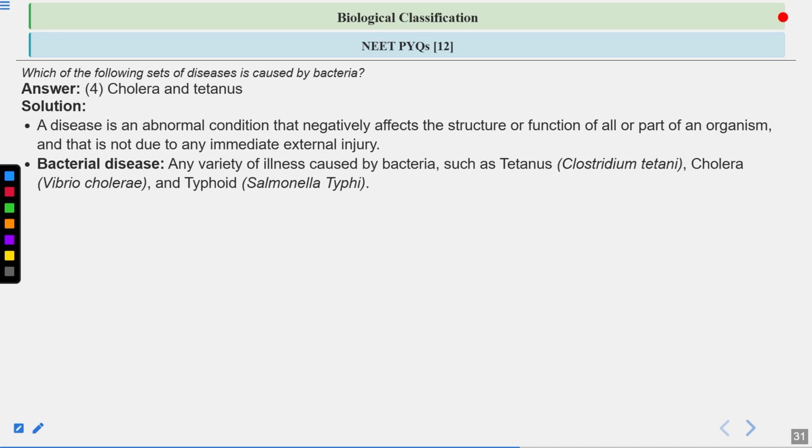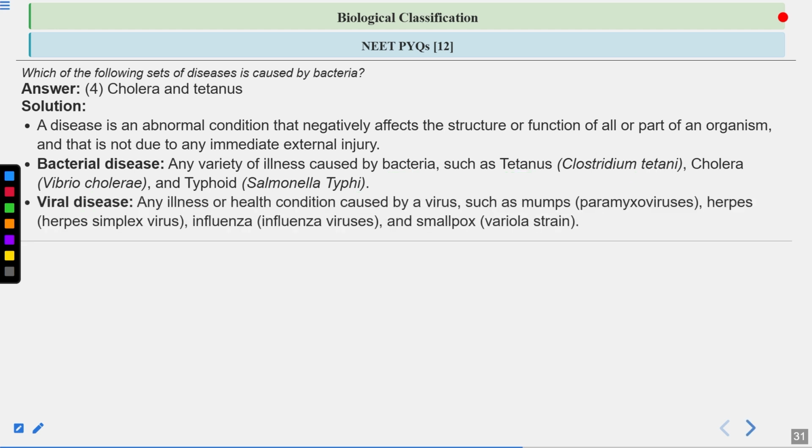So bacterial diseases are illnesses caused by bacteria, such as tetanus, which is caused by Clostridium tetani, cholera, which is caused by Vibrio cholerae, and typhoid, which is caused by Salmonella typhi. So these are diseases which are caused by the bacteria.